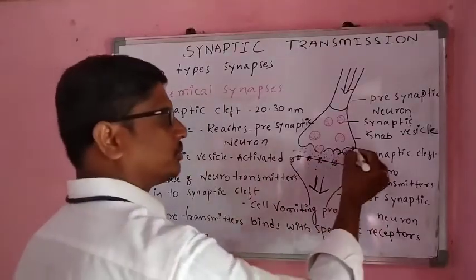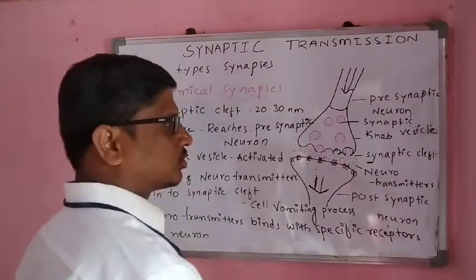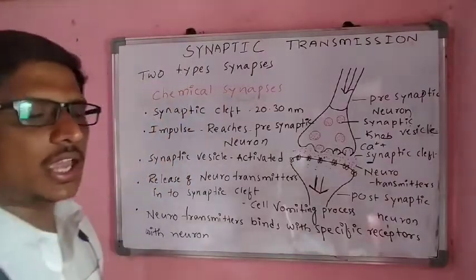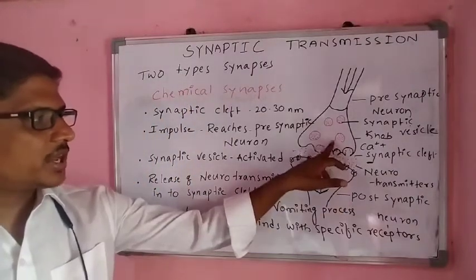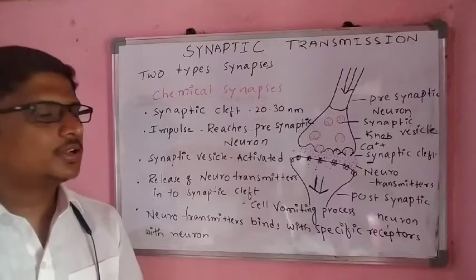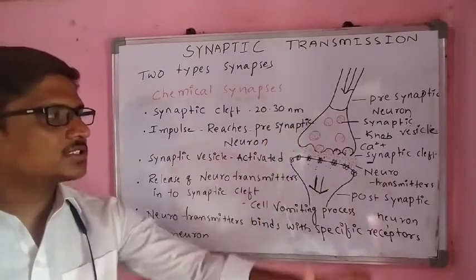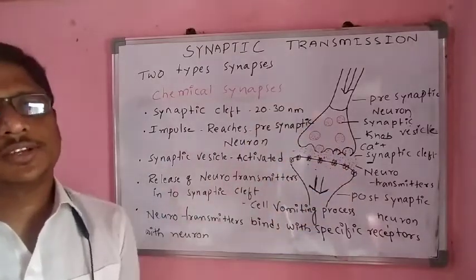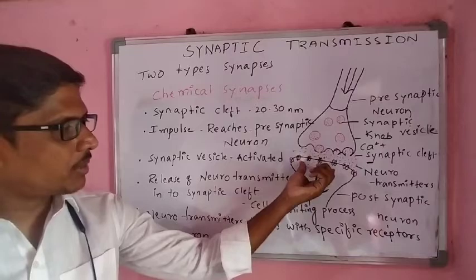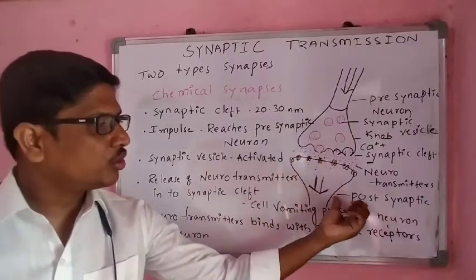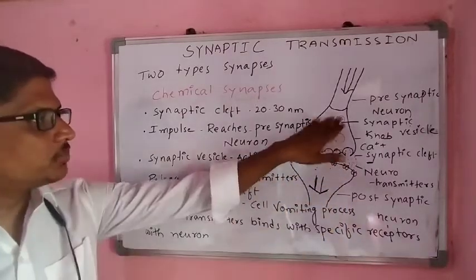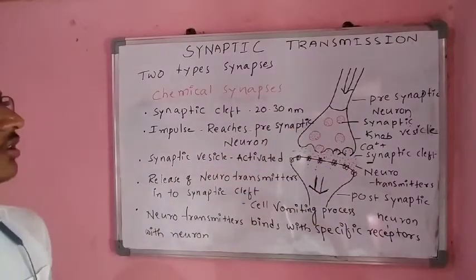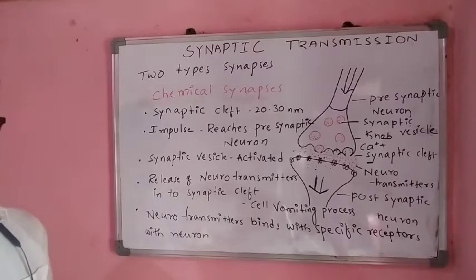An additional point: depolarization is caused especially by calcium ions. The calcium ions cause depolarization, then breakdown of the synaptic vesicles and release of neurotransmitters into the synaptic cleft. These neurotransmitters bind with the specific receptors of the postsynaptic neuron, and the impulse transmits from one neuron to another. This process we call a chemical synapse.